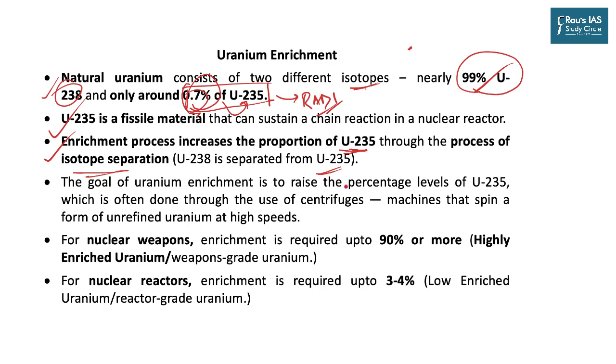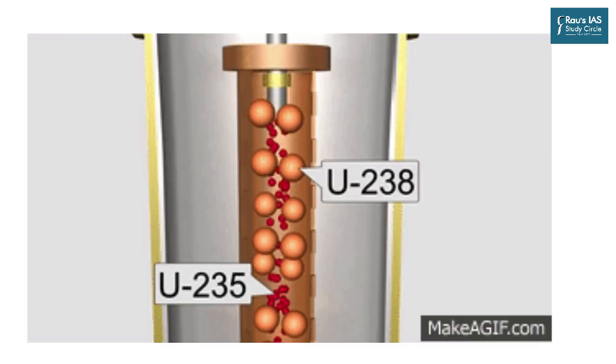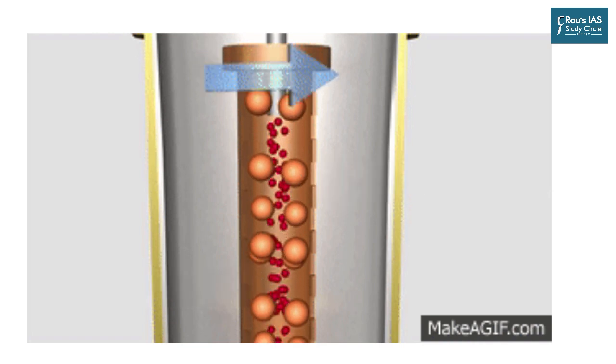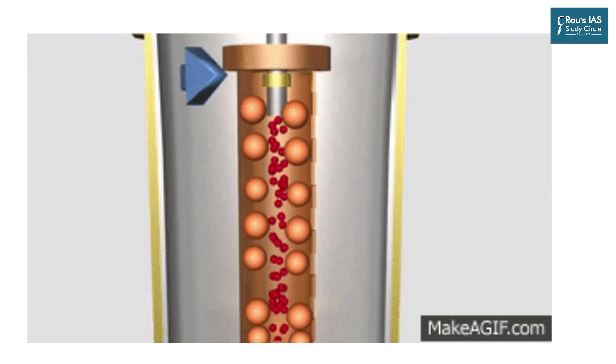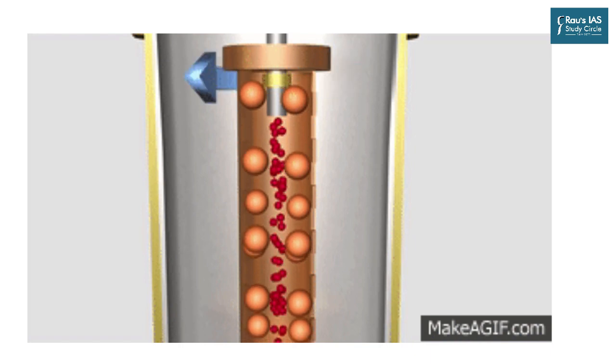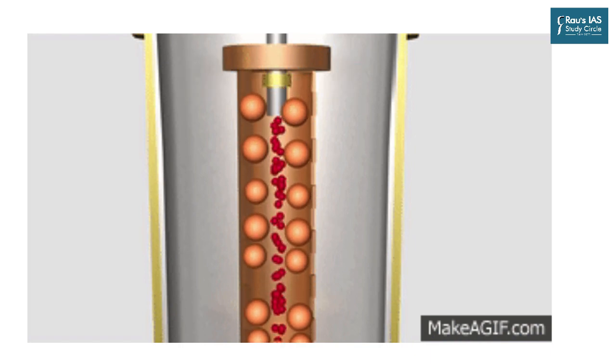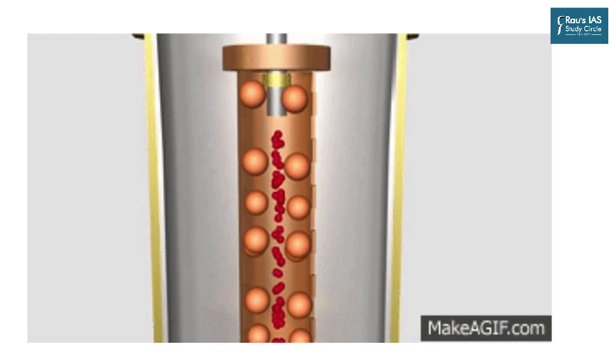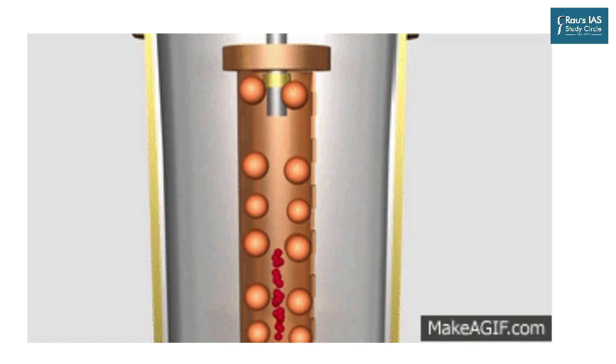So when we talk about enriched uranium, we talk about increasing the amount of uranium-235. The goal of uranium enrichment is to raise the percentage level of uranium-235, which is often done through the use of centrifuges. As you can see on the screen, these are the machines that spin a form of unrefined or natural uranium at very high speeds. And the rotational motion leads to the separation of heavier 238 from lighter 235.